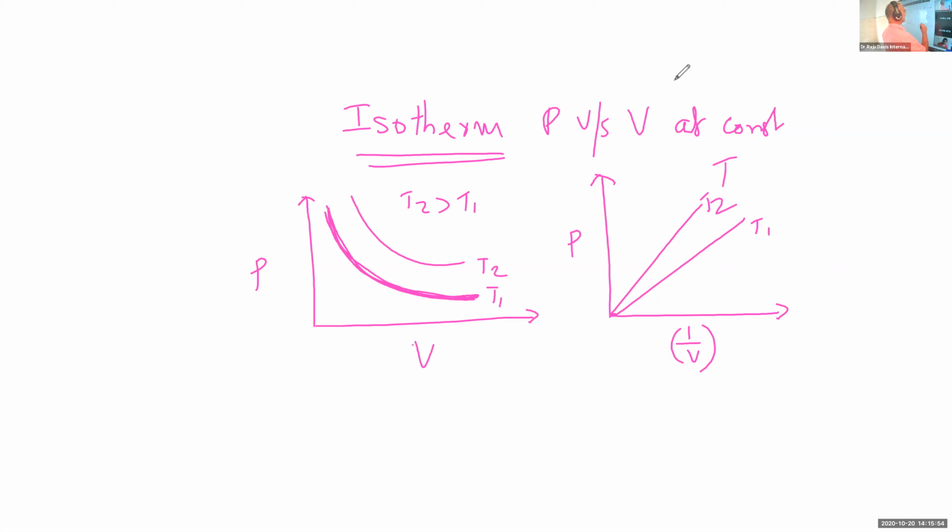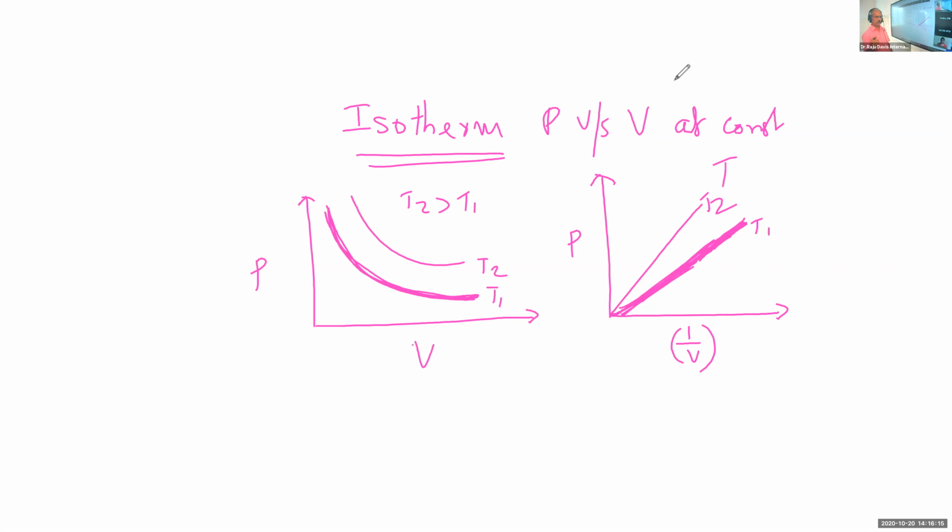So remember this one, a graph between pressure and 1 by V. Instead of V, we are plotting 1 by V at constant temperature, and that curve is called the Boyle's law curve.